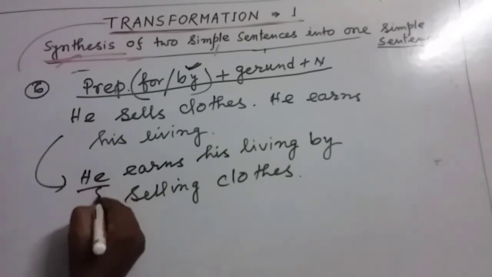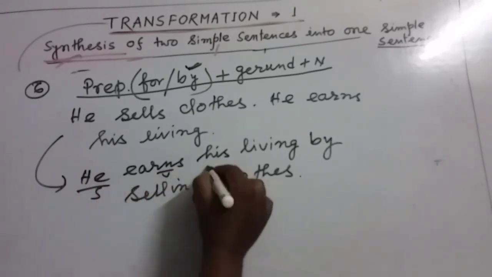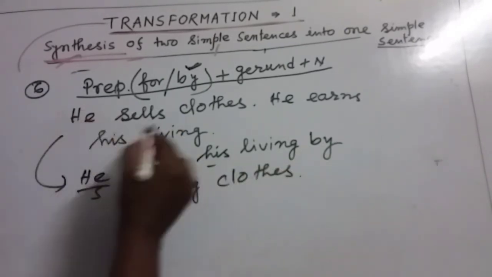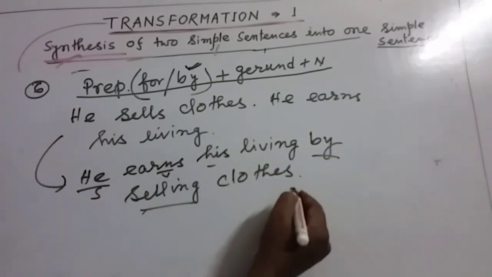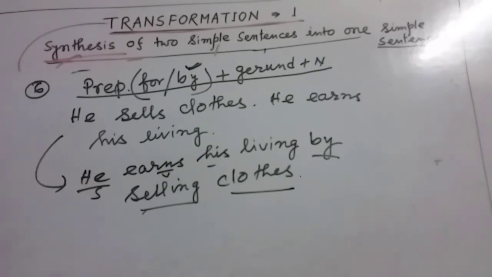This is the subject, this is the verb, and these are the other words. And you can see this structure: this is the preposition, this is the gerund, and this is the noun. My dear friends, in this way we can join two simple sentences into one simple sentence.